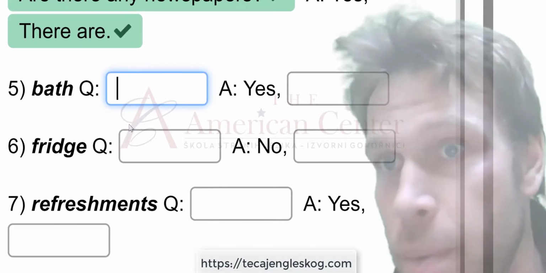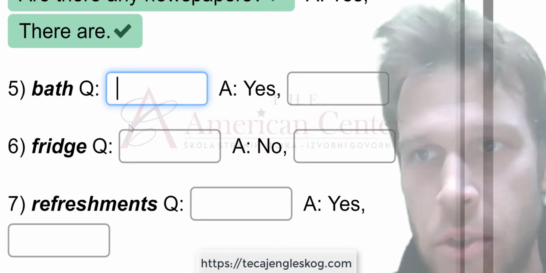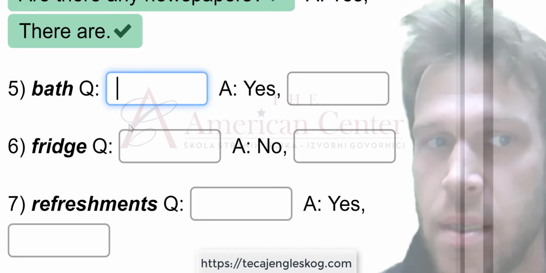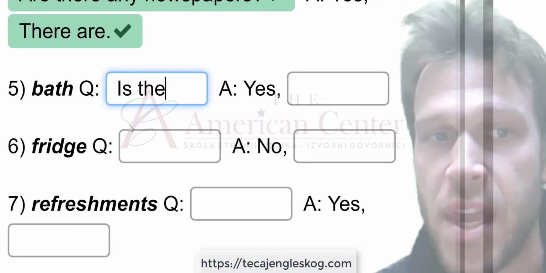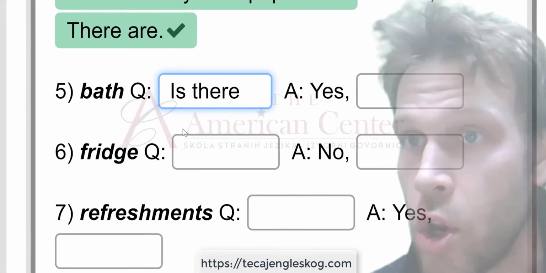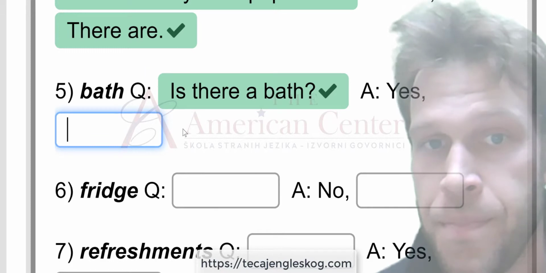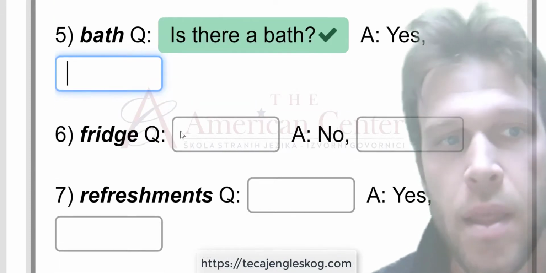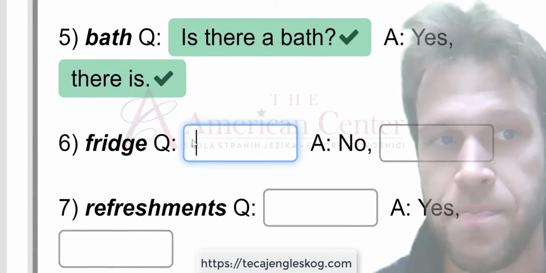Well, as we know from our previous exercise, bath is singular and it is countable. Is there, don't forget article, a bath? Question mark. Yes, there is, period.